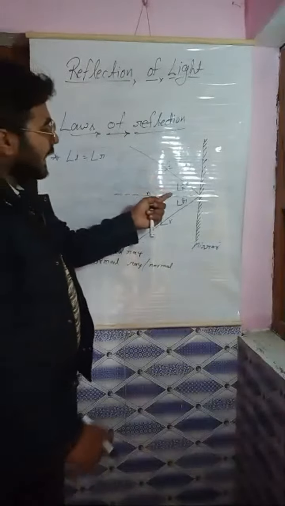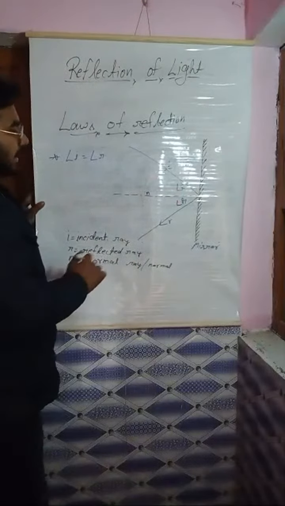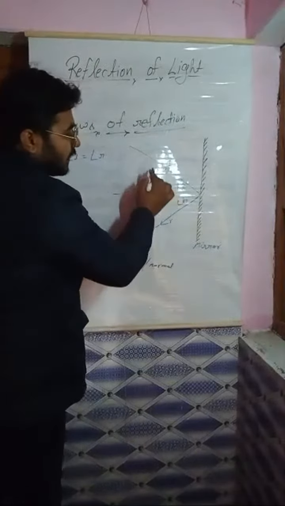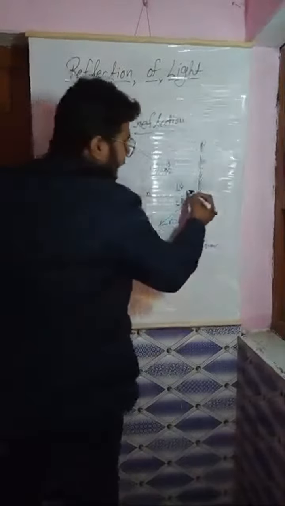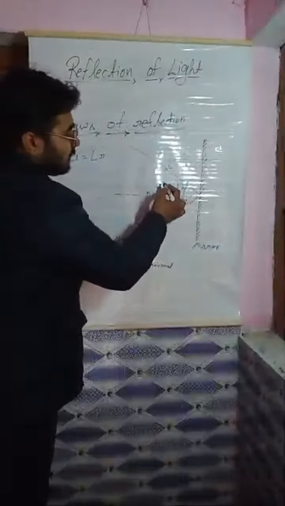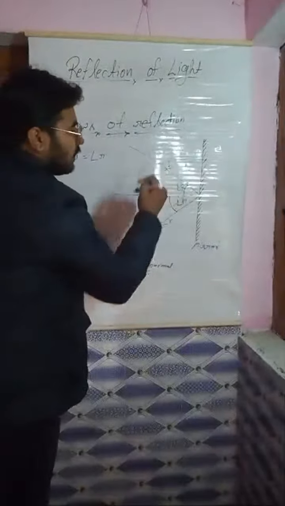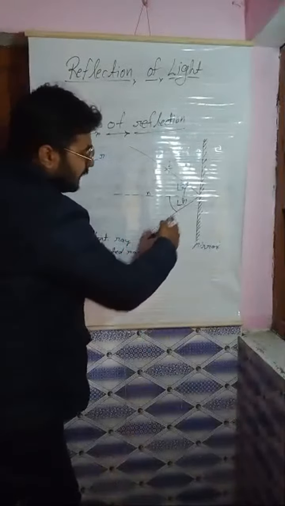Okay, so after that we can understand. Here you can see angle I and angle R. The first thing I have written, angle I is equal to angle R. You can see here there is a normal, and this normal is dividing the ray of incidence and the ray of reflection into two equal parts. One angle is made between the incident ray and the normal, and that is called the angle of incidence. The second is the angle made between the reflected ray and the normal, and that is called the angle of reflection.